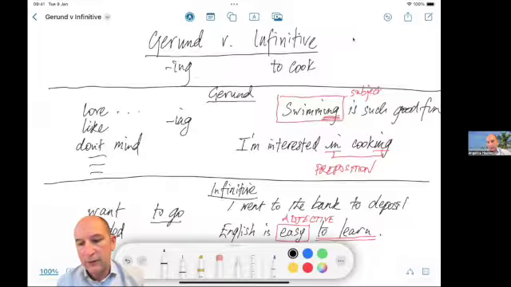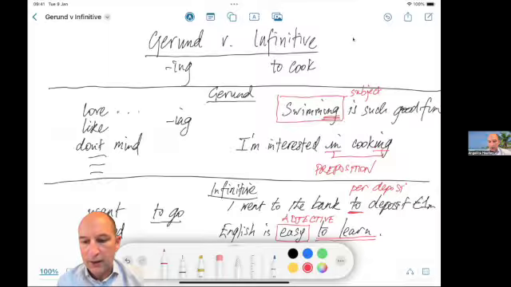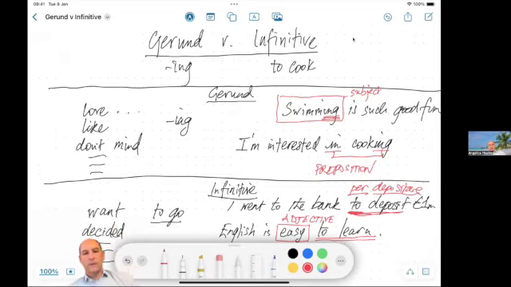Now in Italian, you don't have the to. You say per depositare. So in Italian, when you have per with a verb, in English we have the to. And that's it. It's as easy as that.